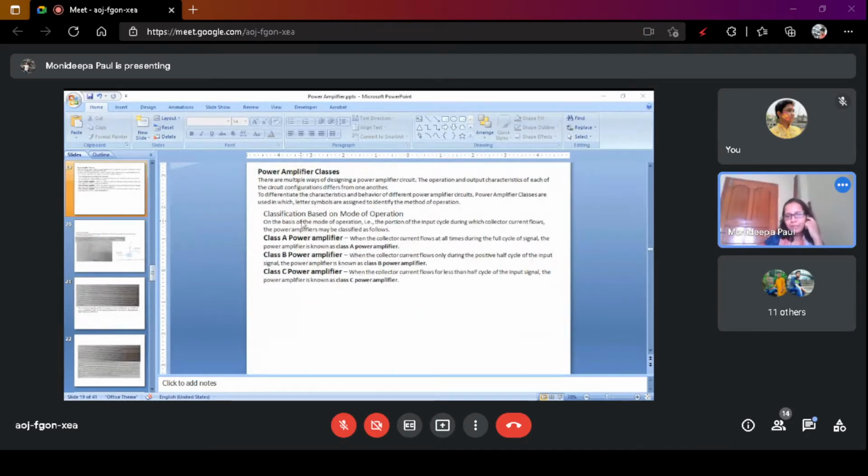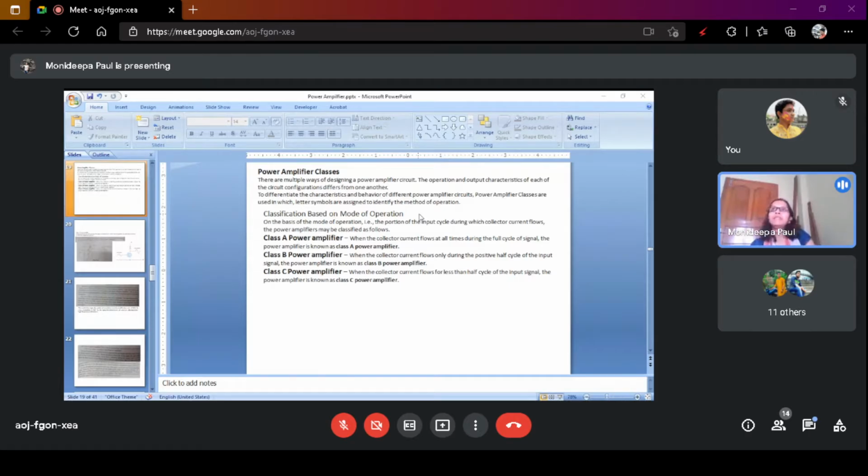Classification of mode of operation. According to the mode of operation, power amplifier can be classified into 3 categories: class A, class B, class C. When we apply the input signal, first we use the voltage amplifier, then that is the last stage of the amplification, we use the power amplifier. So according to the mode of operation, we classify the power amplifier in 3 categories. One is the class A power amplifier, second one is the class B, third one is the class C.